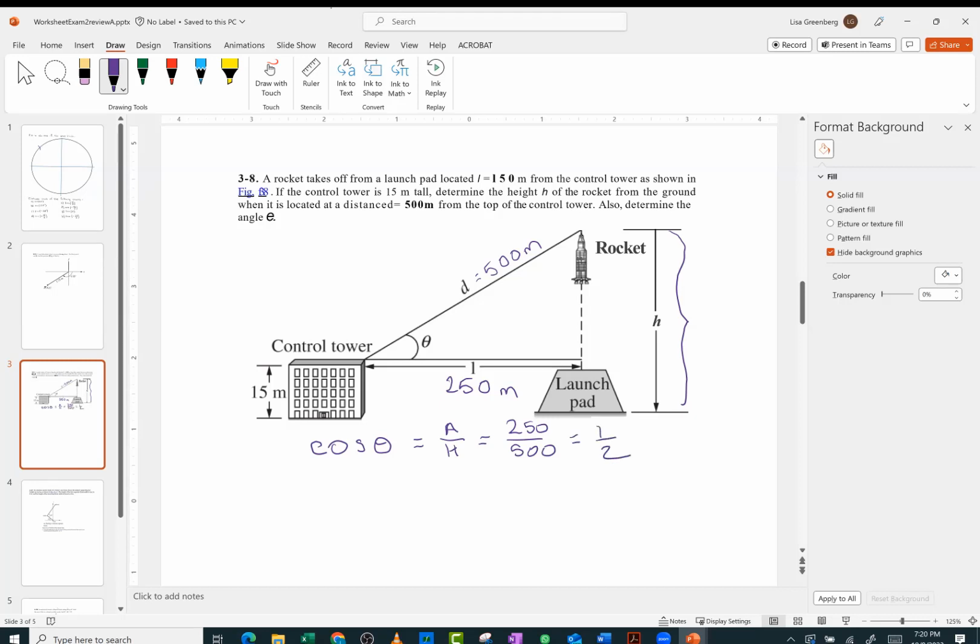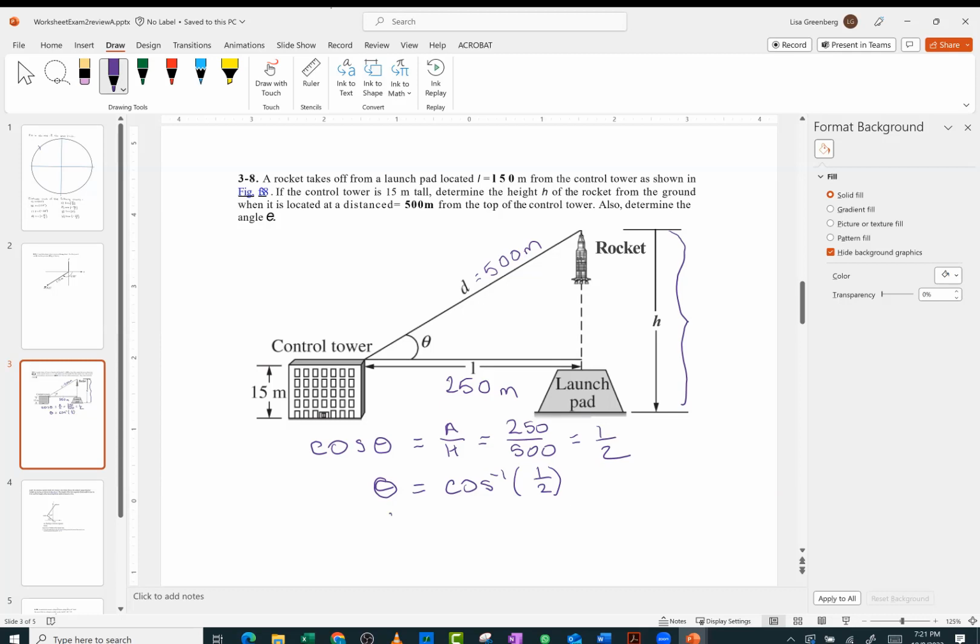That's how I knew, as soon as I looked at it, I didn't need a calculator for this. If I want to know what theta is, we could do the inverse cosine, but it's not even necessary, because we don't really know what inverse cosine is that well without a calculator, but we know there's an angle that makes cosine 1/2, right?